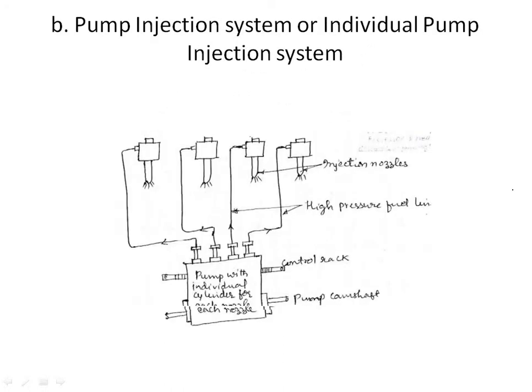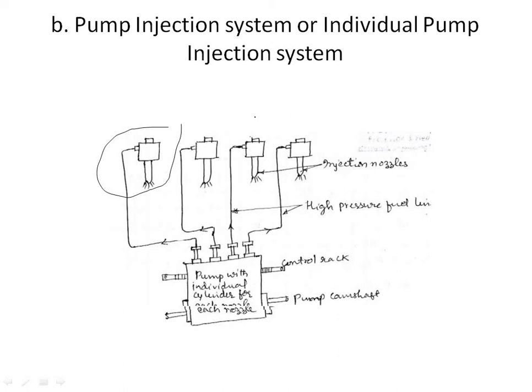Next, we'll be discussing the pump injection system, or individual pump injection system. What is the pump injection system? In this system, individual pumps are provided to supply the fuel oil under high pressure for fuel injection.